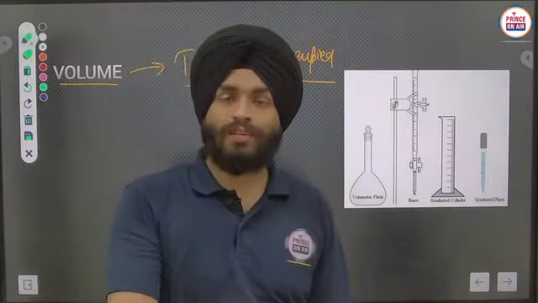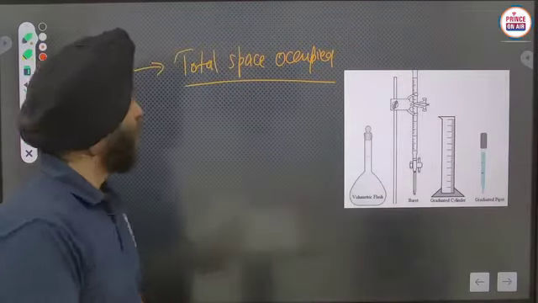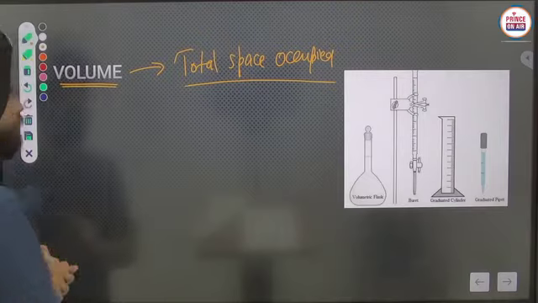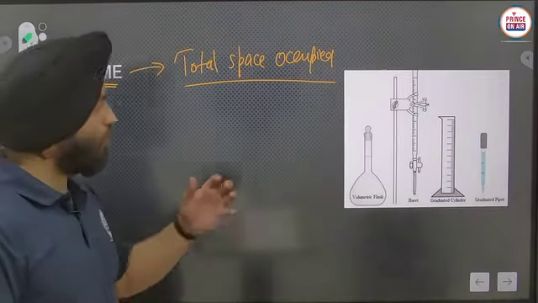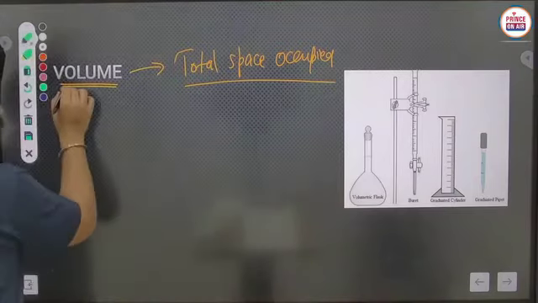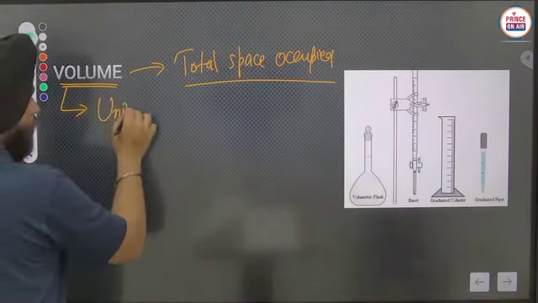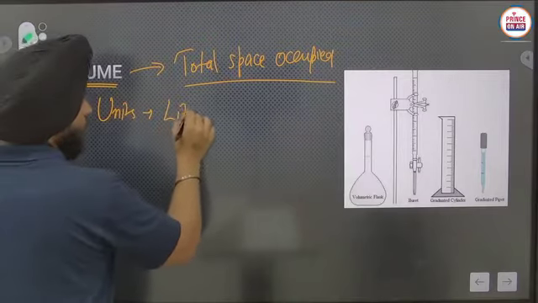Okay, the space occupied by the given substance is considered to be volume. Now, there are so many types of volume equipment. Here I just want to use liter as the unit of volume.